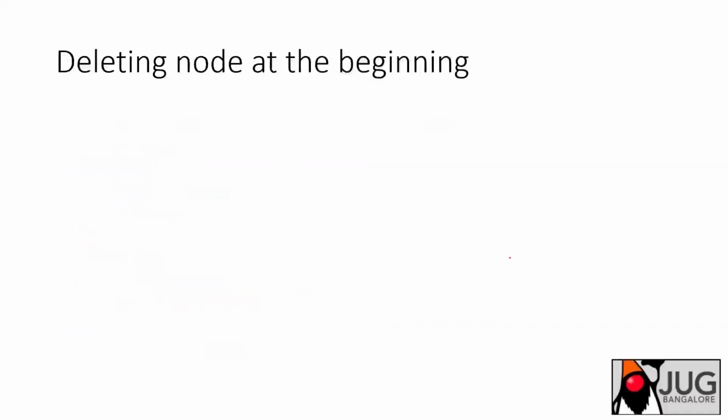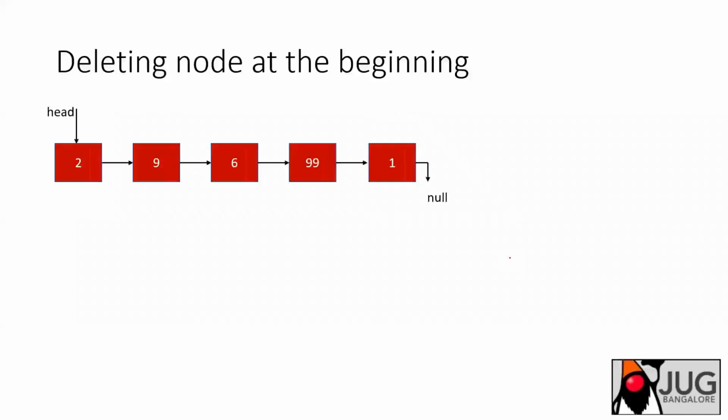Okay. Moving to next, deleting a node at the beginning. How do you delete a node at the beginning? What you can do is, your head reference, you just move it to the next level. So head is there, and you do head.next. Instead of pointing it here, you point it here and leave it to garbage collection to take care of this node, because once it is not reachable, it will be collected by the garbage collector. In C/C++, you can release the memory of this node. It's pretty simple.